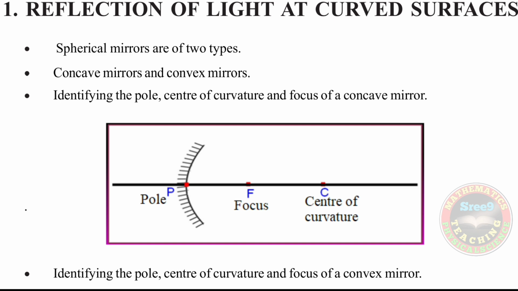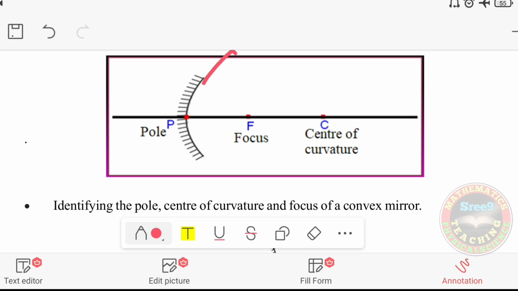Now the third point, identifying the pole, center of curvature and focus of a concave mirror. You see on the screen, the picture shows the concave mirror and its parts. Let us explain. This is the concave mirror, right? The center point of the mirror is called the pole, and here you can see a line is drawn. F is the focus and C is called the center of curvature. These are the main parts of the concave mirror.